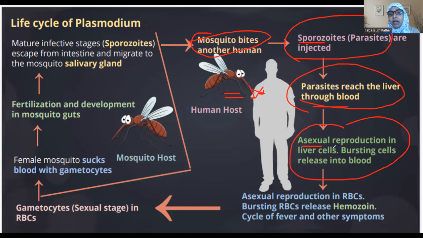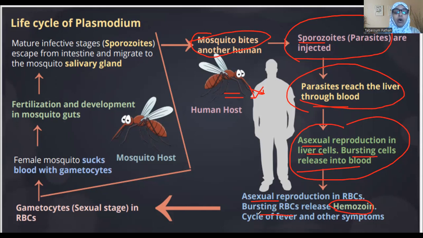There it multiplies by asexual reproduction, then bursts open and spreads into the blood. Once in the blood, it again multiplies. Once the number is large, it starts releasing the toxin known as hemozoin, and that is when the individual experiences symptoms like fever, chills and headache. The cycle of fever begins.